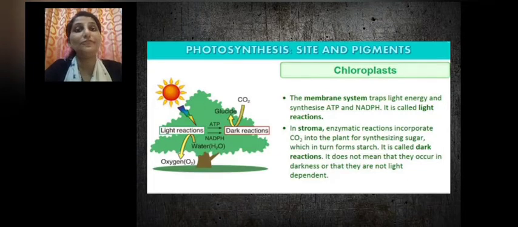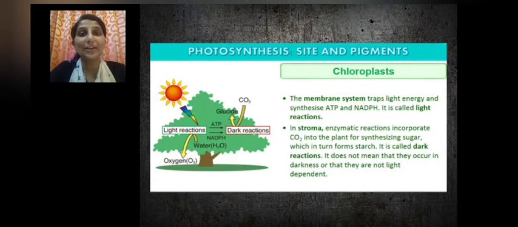Stroma is a site of dark reaction. Dark reaction does not mean it is taking place in dark. It only implies that it is taking place in the absence of light. So during the dark reaction in the stroma, enzyme linked reactions, that is enzymatic reactions, they incorporate the carbon dioxide